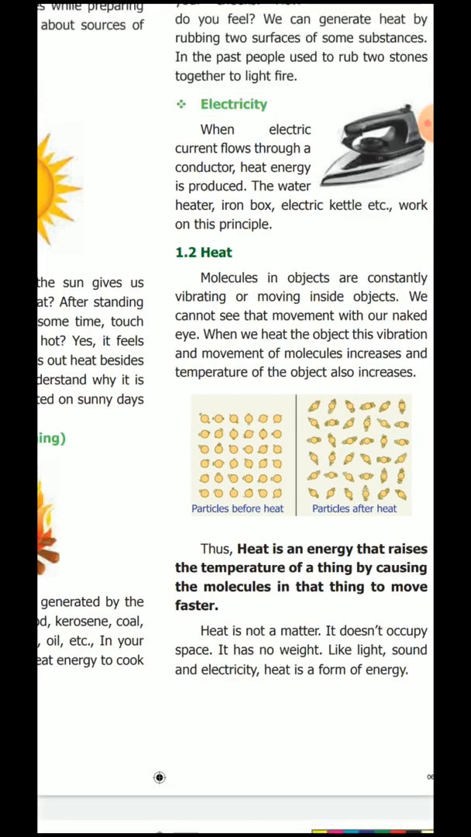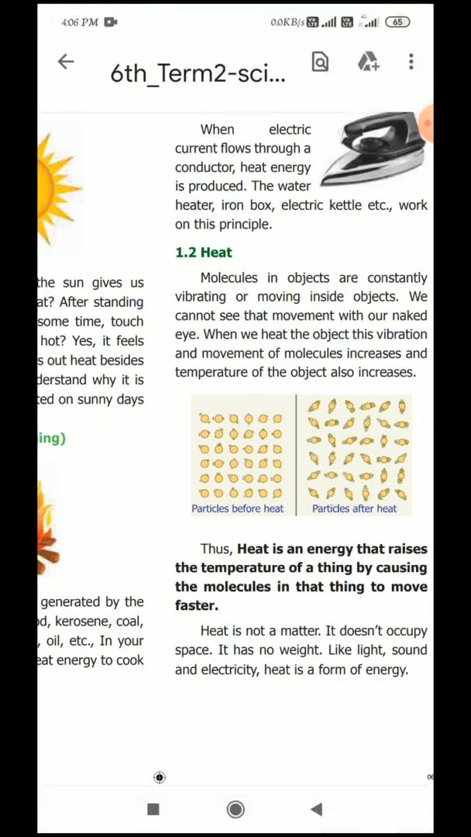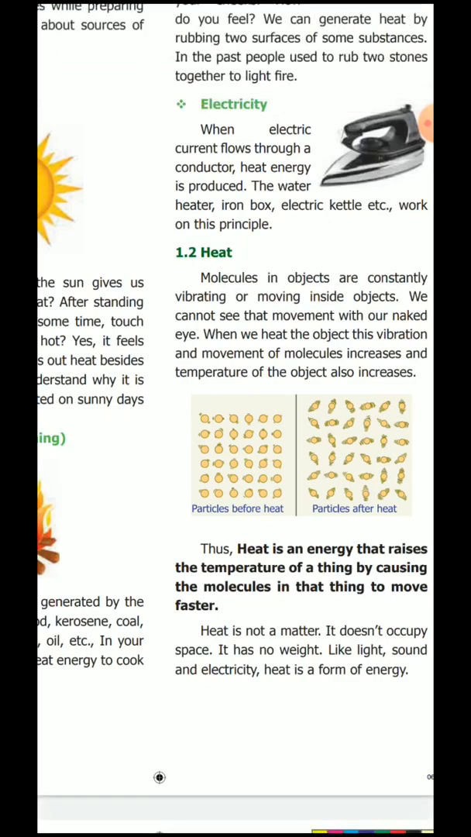When we heat the object, the vibration and the movement of molecules increases. At the same time, the temperature of the object also increases. Here, when we heat the water, the molecules vibrate more, and at the same time the temperature also increases. Are you clear, children? Have you understood?